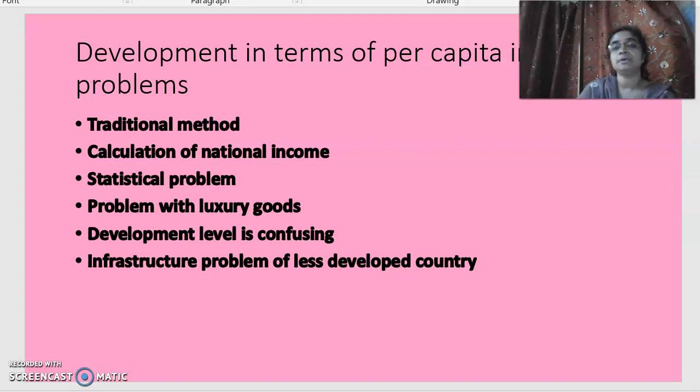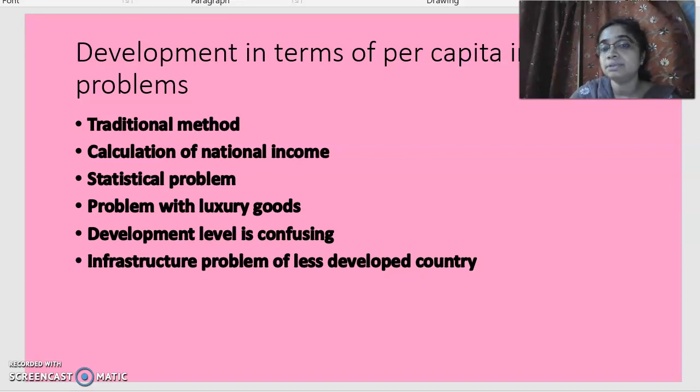Now, the infrastructural problem is also there, because sometimes we consider underdevelopment as a lack of natural resources. If the economy doesn't have proper natural resources, or cannot utilize its given resources, then it should be considered underdeveloped.